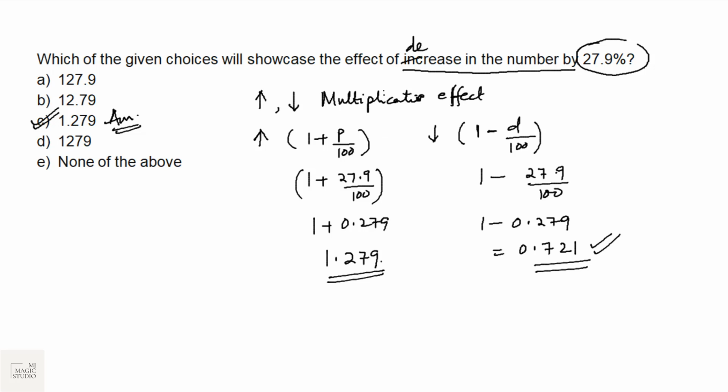So please keep in mind, whenever we have to show the effect of increase or decrease in percentage, it's always a multiplicative effect. In the case of increase, it is 1 plus p by 100. In case of decrease, it is 1 minus d by 100, which is also known as survival rate, that is, how much is survived. If it decreases by 27.9, then it survived by 0.721 or 72.1% of the previous. Option C is the pick. Let's see the next one.